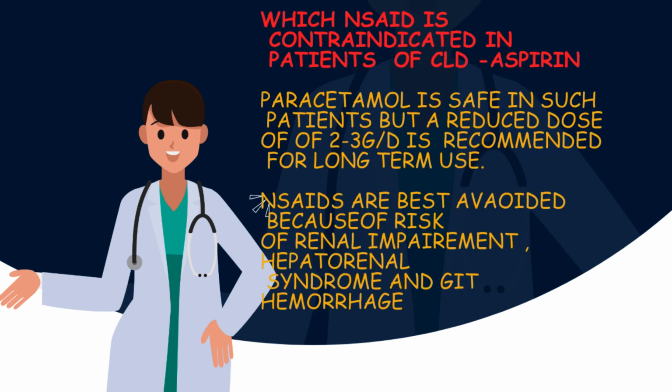So which NSAID is contraindicated in chronic liver disease? The answer is going to be aspirin. Aspirin and other NSAIDs are best avoided in chronic liver disease patients because of the risk of renal impairment, hepatorenal syndrome, and GIT hemorrhage, whereas paracetamol is a safe drug in patients with chronic liver disease, but a reduced dose of 2 to 3 grams per day is recommended for long-term use.